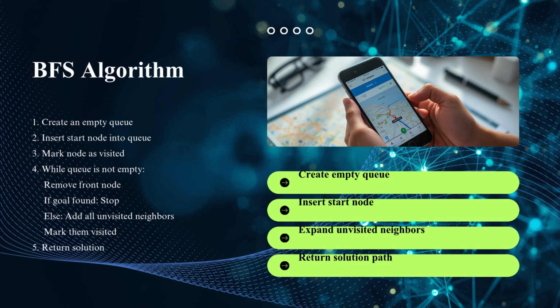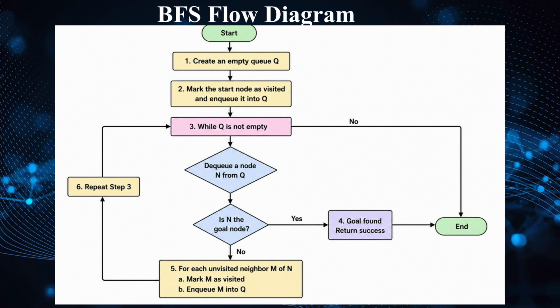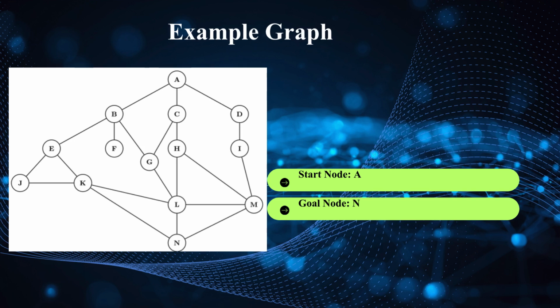To understand this properly, let us now see a graphical example. Here we see the flowchart of breadth first search. The algorithm begins by creating an empty queue. The source node is inserted into the queue and marked as visited. Then, while the queue is not empty, the front node is removed, processed, and all unvisited neighboring nodes are added to the queue. This loop continues until all reachable nodes are explored. Even though the flowchart looks simple, BFS is extremely powerful and forms the basis for many advanced AI and graph algorithms. Consider the graph shown on the slide.